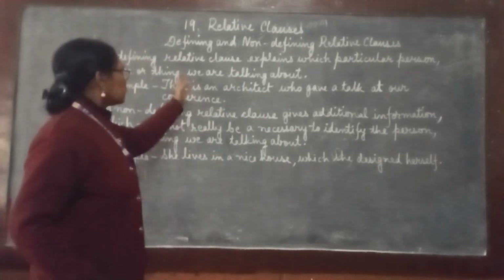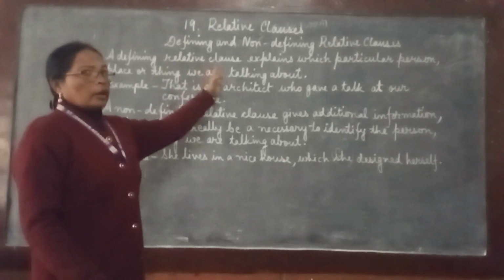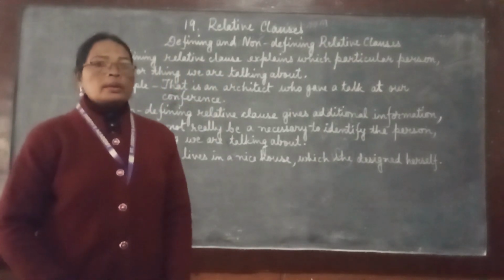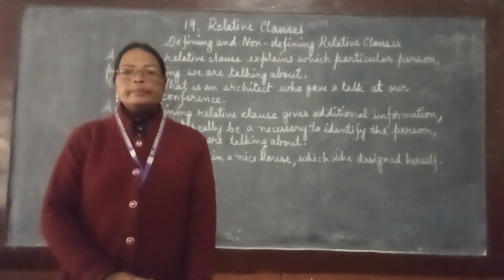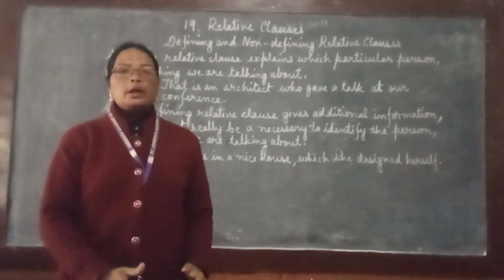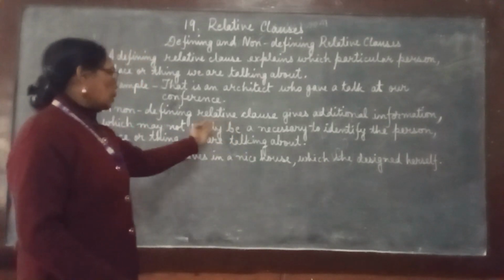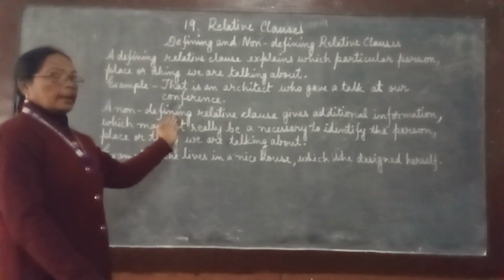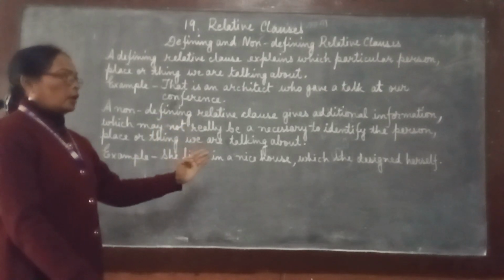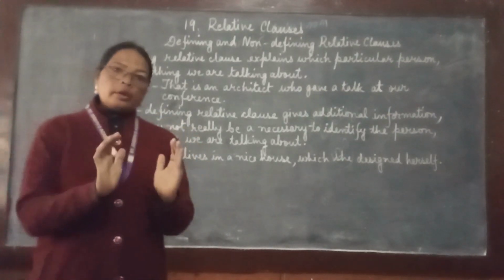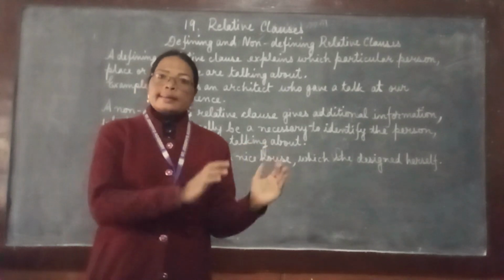One is our defining relative clause, in which we are getting some special information about any person, place or thing. In our second kind of relative clause, which is our non-defining, the information is already given. Beyond that, we are also getting extra information.